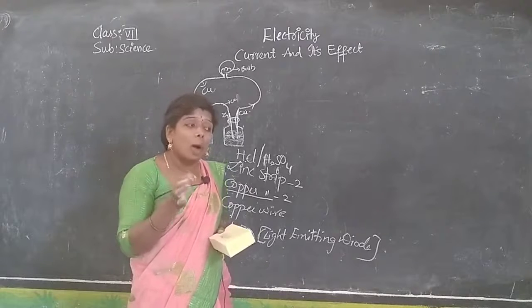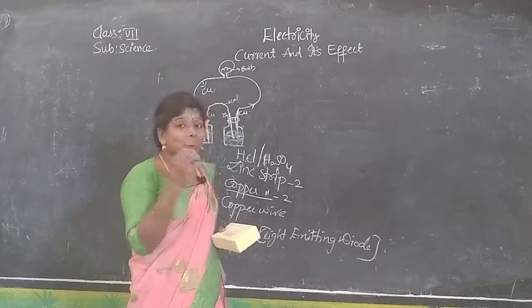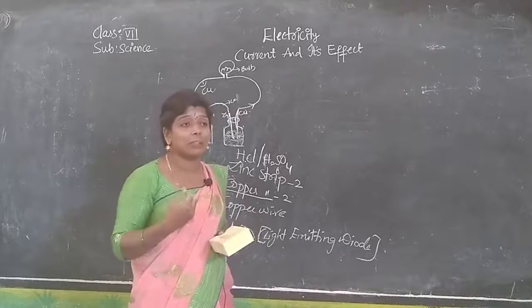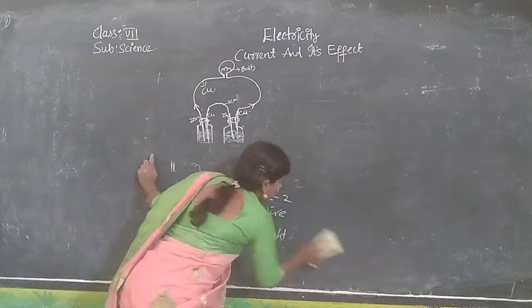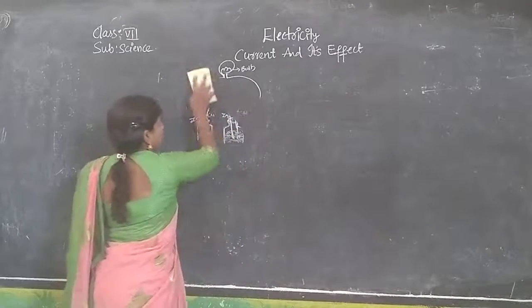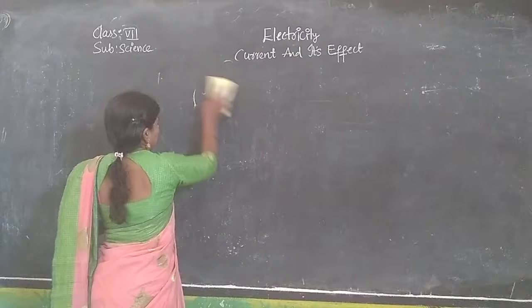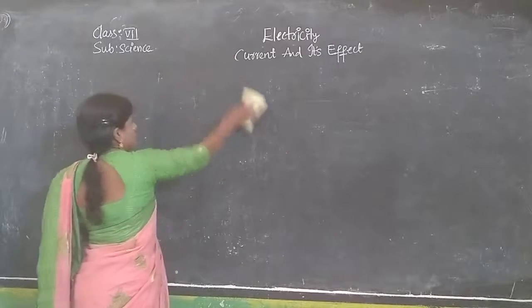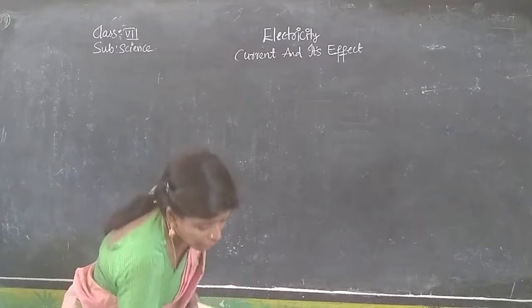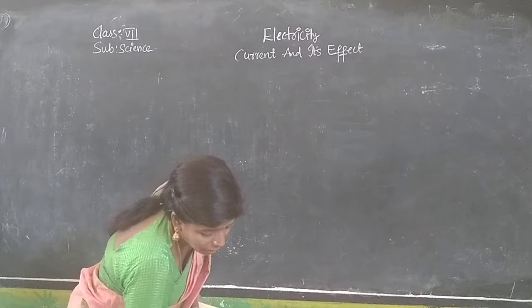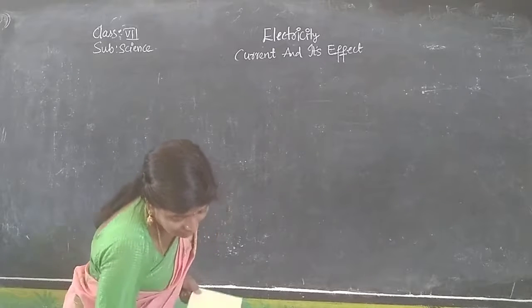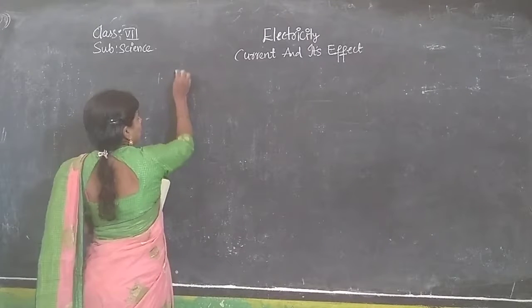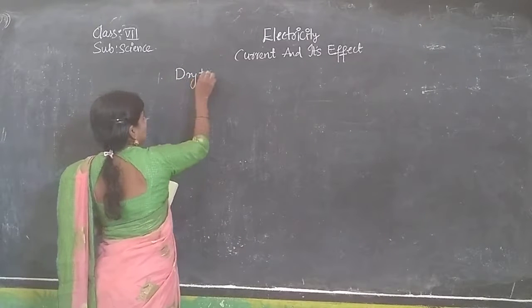So copper is a good conductor. Still we have the metals. We will see about that. Getting? This is about the cells we are preparing. We can prepare at your house, or else you can prepare in our classroom. And now we are going to learn about a dry cell.